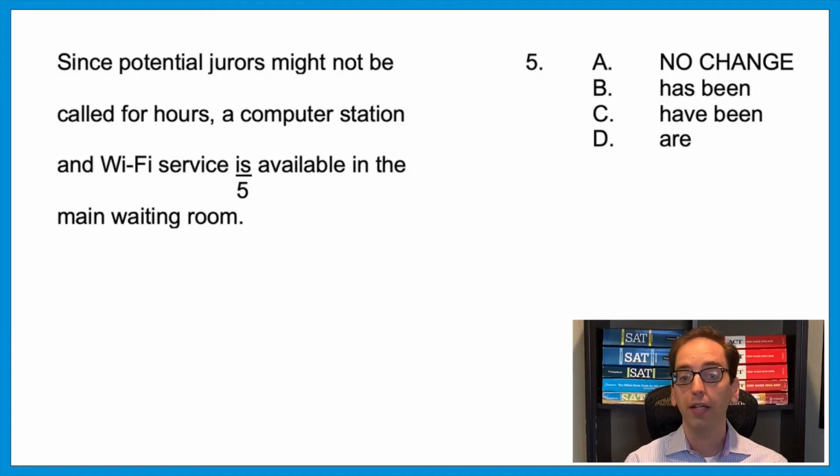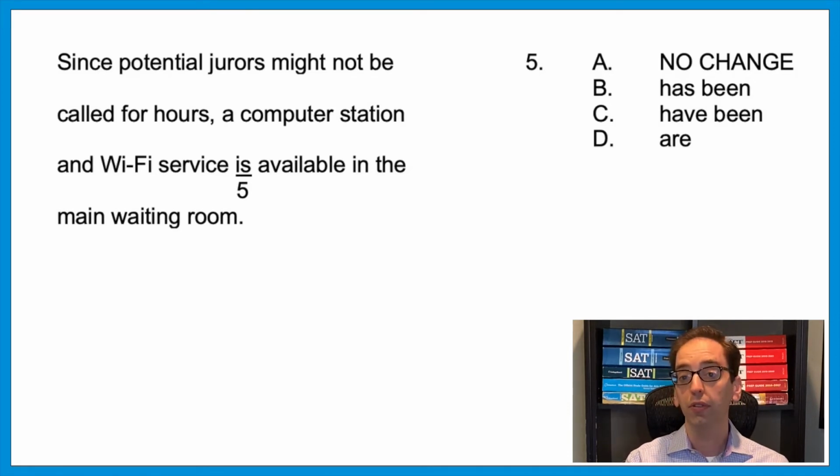I'll do this one with you. Since potential jurors might not be called for hours, a computer station and Wi-Fi service is available in the main waiting room. So, which noun here is connected to that verb? Well, the station is available, but so is the Wi-Fi service. We have two nouns, and they're connected by the word and.